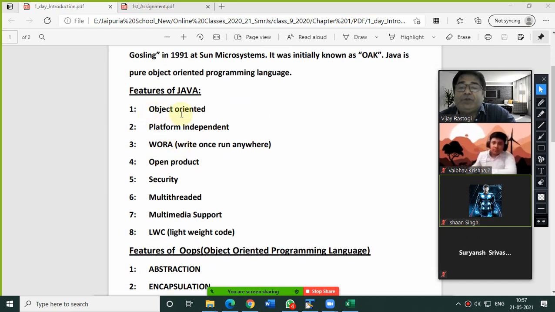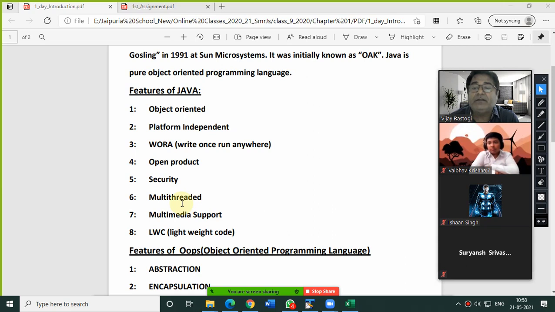So features of Java: it is a pure object-oriented programming language. It is platform independent. Robust, open product, security, multi-threaded, multimedia support, lightweight code. Instead of multi-threaded, this is the additional feature we have written here. Instead of that, I think we have written the multimedia oriented internet security, right? So don't worry, this is the additional one. You should know this also. Multi-threaded means the multiple things we can perform in Java, multiple operations at a time we can execute. That is known as multi-threaded, or you can say multitasking, right? The object-oriented programming system we have already discussed earlier.